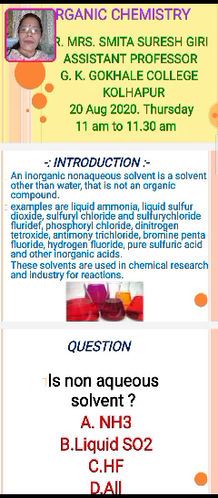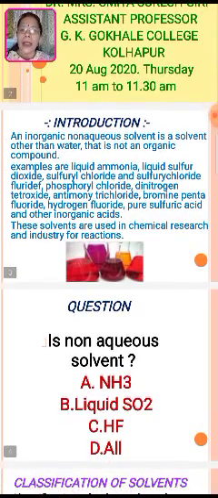Now, which are the examples? First of all, liquid ammonia, liquid sulfur dioxide, sulfuryl chloride, phosphoryl chloride, dinitrogen tetroxide, antimony trichloride, bromine pentafluoride, hydrogen fluoride, pure sulfuric acid, and other inorganic acids. These are without water and without carbon.